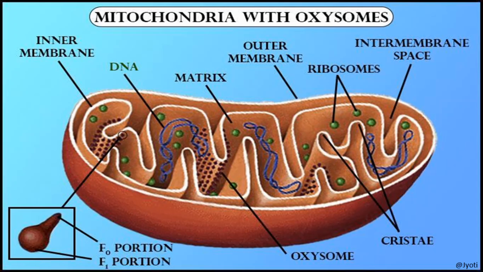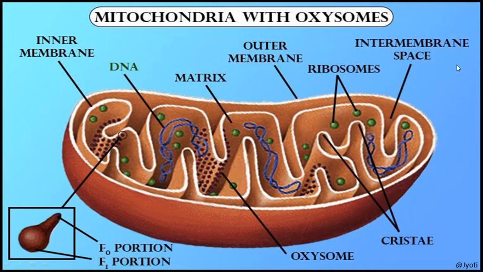So let us discuss the diagram. Whatever structure I explained, let me discuss here. Here you can see this is the cross section of mitochondria. This is a double membrane bound structure. This is the outer membrane and this is the inner membrane. This outer and inner membrane divide the mitochondrial cavity or lumen into two compartments. Here you can see one compartment between the outer membrane and inner membrane, which is called the intermembrane space.